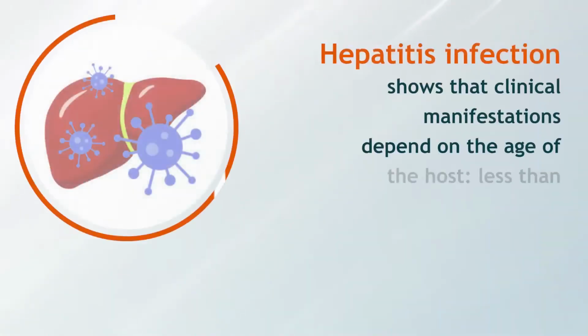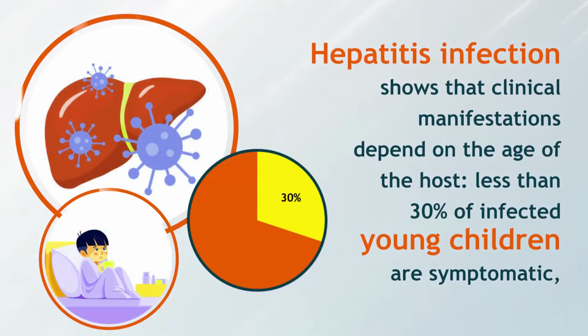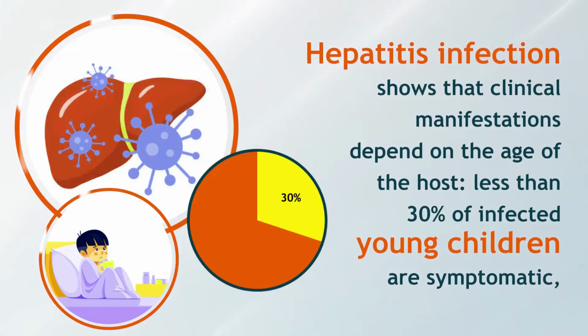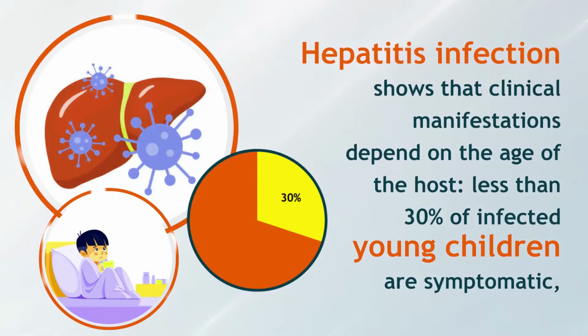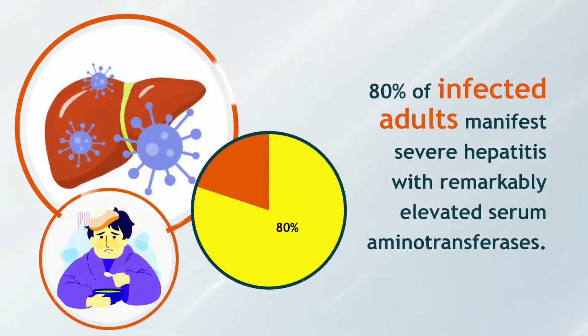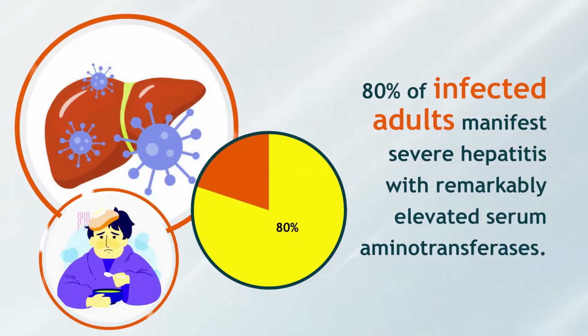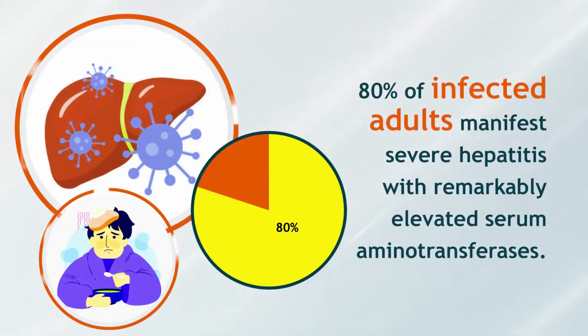While a study on communicable hepatitis infection shows that clinical manifestations depend on the age of the host, less than 30% of infected young children are symptomatic, while about 80% of infected adults manifest severe hepatitis with remarkably elevated serum aminotransferase.